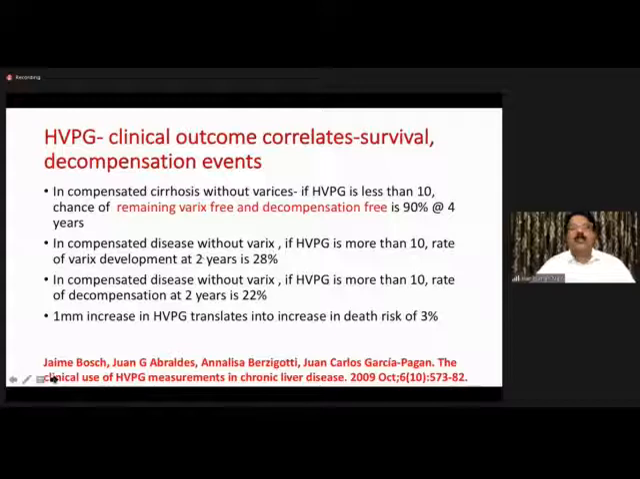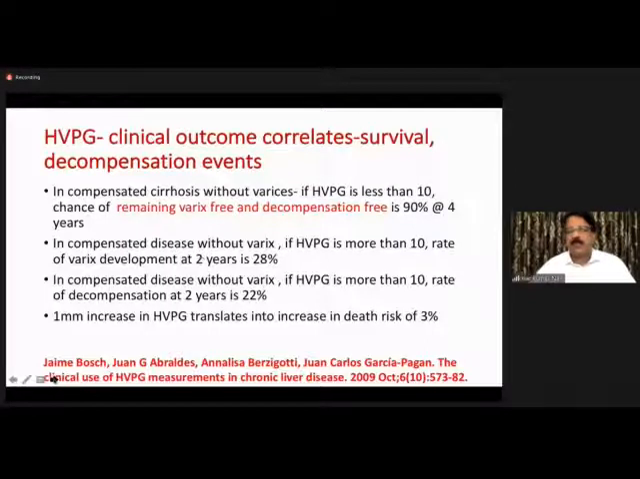So let me just put these nutshell points here based on various studies. If you look at compensated disease, more than 10 millimeters of mercury HVPG, what would happen? Less than 10 millimeters of mercury, what would happen? If it is less than 10, compensated disease without varix, 90% is the chance of that patient remaining decompensation free at 4 years. And if HVPG is more than 10 in a compensated disease without varix, at 2 years, the varix development is approximately 1/3, 28%. And again, 22% is decompensation happening at 2 years.